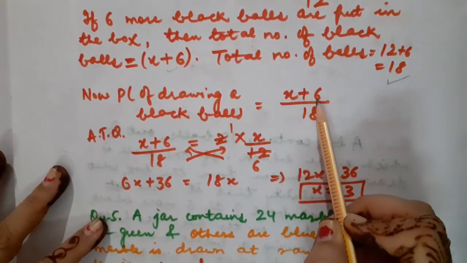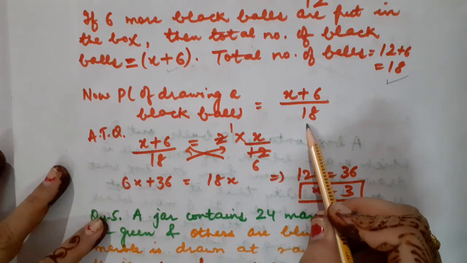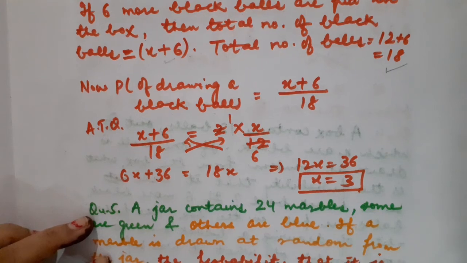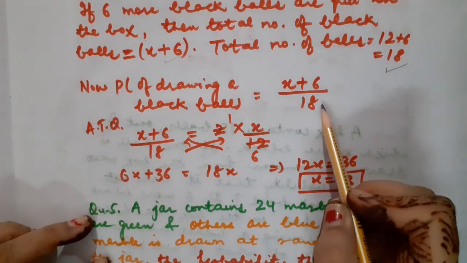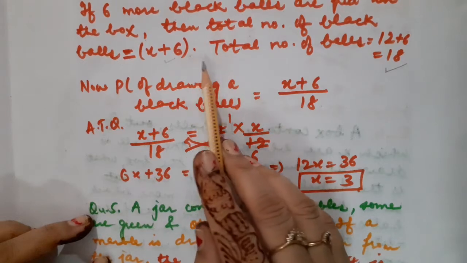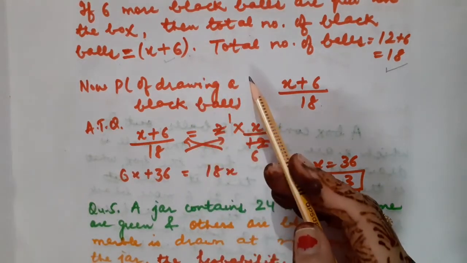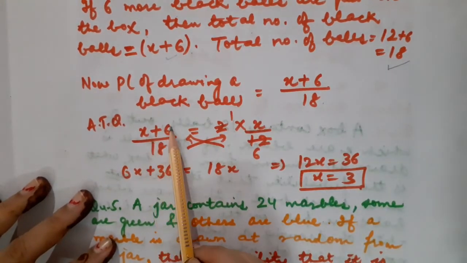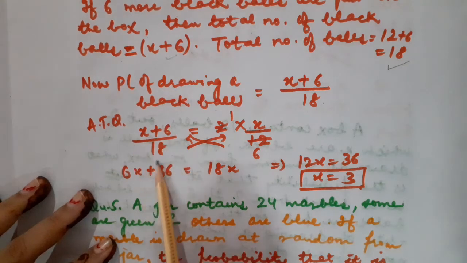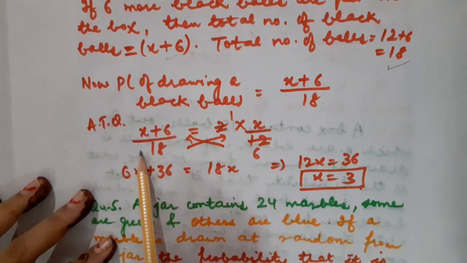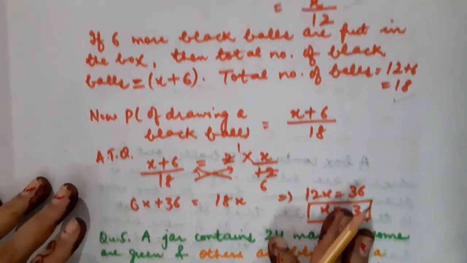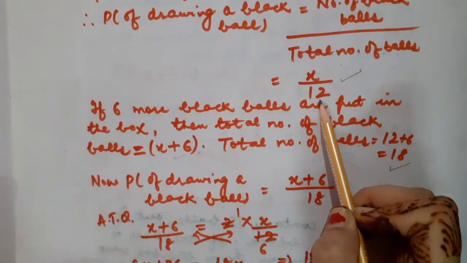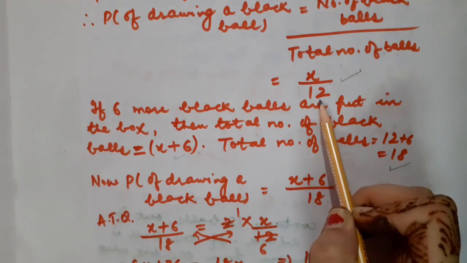So now the number of black balls is x plus 6 upon the total number of balls, which has become 18 now. Clear? So children, according to the question, the new probability which we have calculated when the number of black balls has been increased in the box is equal to x plus 6 upon 18. This probability is double, means it is twice of what? The probability which we calculated in case 1, when there was no black ball added in the box.